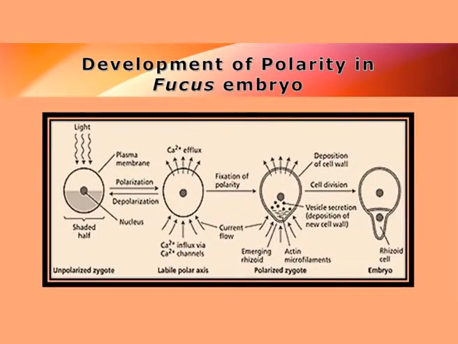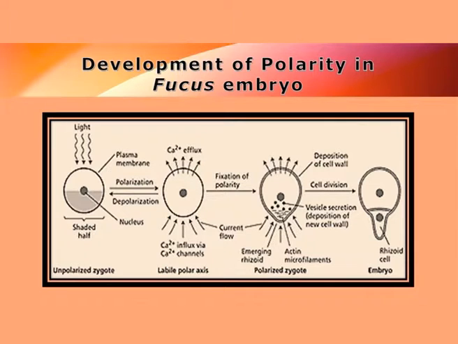And this type of embryonic organization is also seen in the case of Fucus. What we see is a unique cell, and from this cell, once the polypeptide signal is received, it will show polarization. This polarization is also brought about by calcium ion. And after this calcium ion is deposited, the actin microfilaments become active, which will allow the growth of the rhizoidal cell.